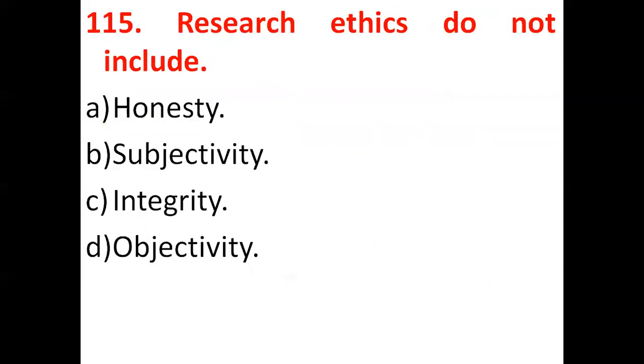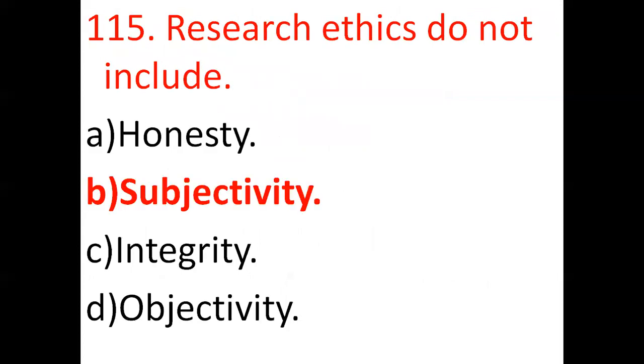So the next question is, research ethics do not include: honesty, subjectivity, integrity, objectivity. Research ethics include honesty, integrity, objectivity, but research ethics do not include subjectivity. So option B is the correct answer.